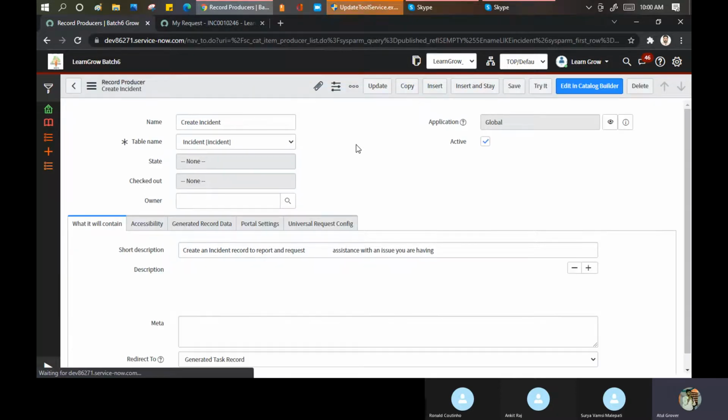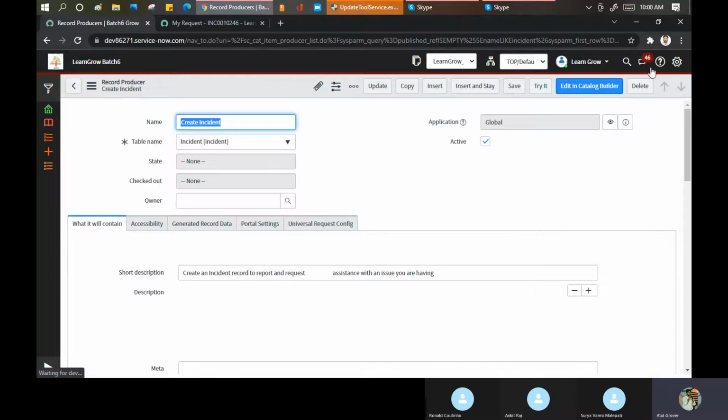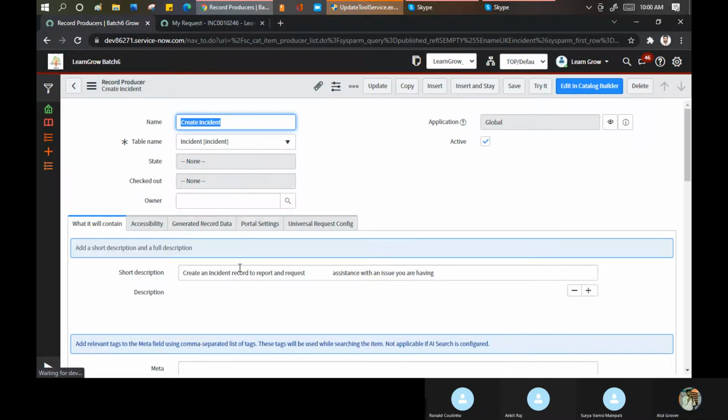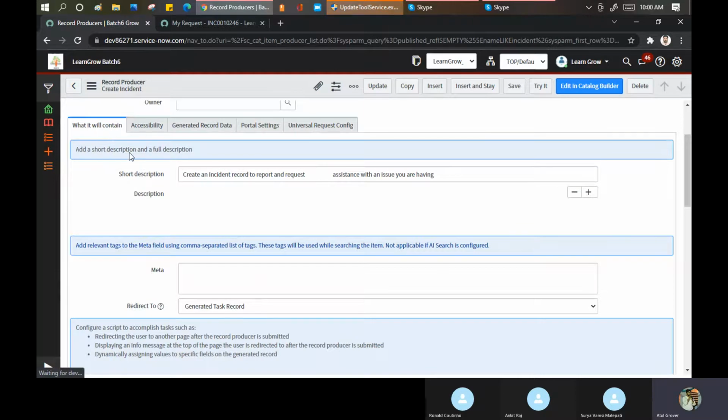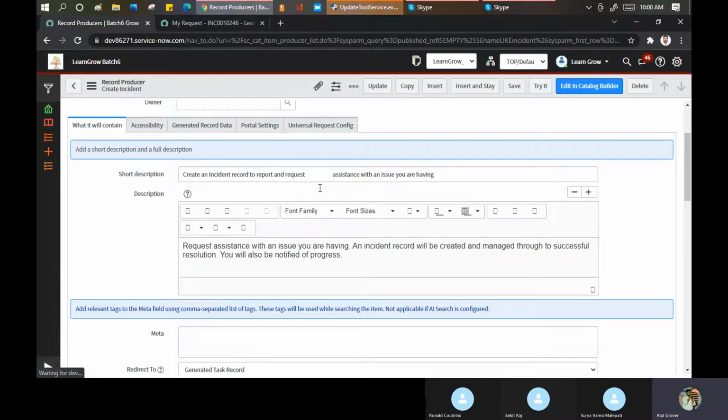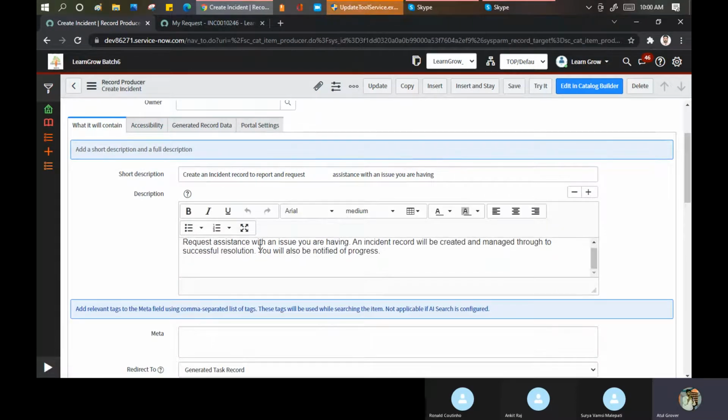So now you can see, in the catalog item we did define this. We also define this thing as well. Even though you can create the record producer from the catalog builder. See, options are there, so you have to define them. You have to put the table on which you want to build, and the rest, what it will contain: the short description and the description.